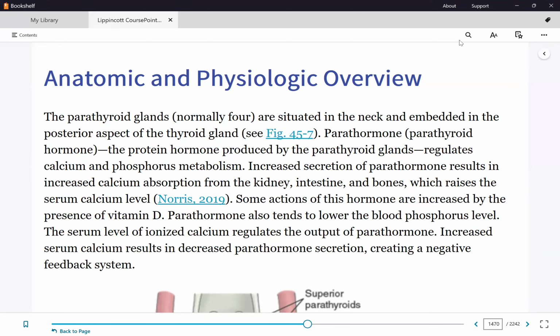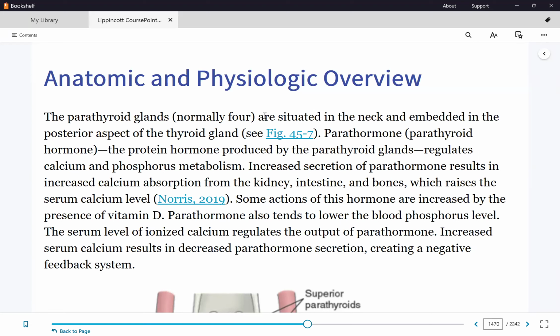Right, so we briefly mentioned this last week when we did thyroidectomy. In parathyroid disorders, there's only two problems: either you have too much parathyroid activity or not enough parathyroid activity. Parathyroid glands, there are four. They are at the back of the thyroid glands, so their blood supply is connected to the capillaries in the thyroid gland.